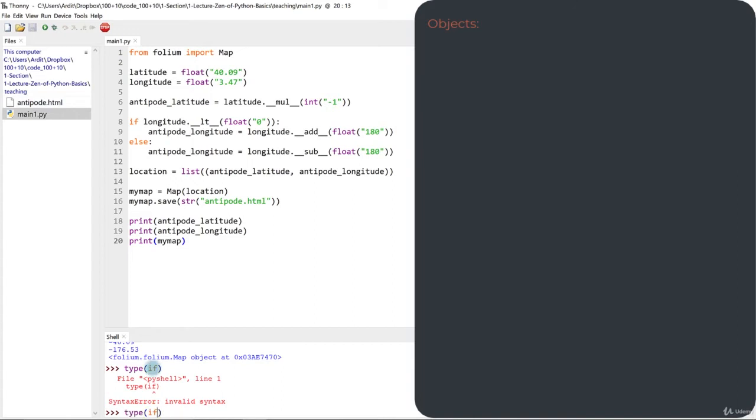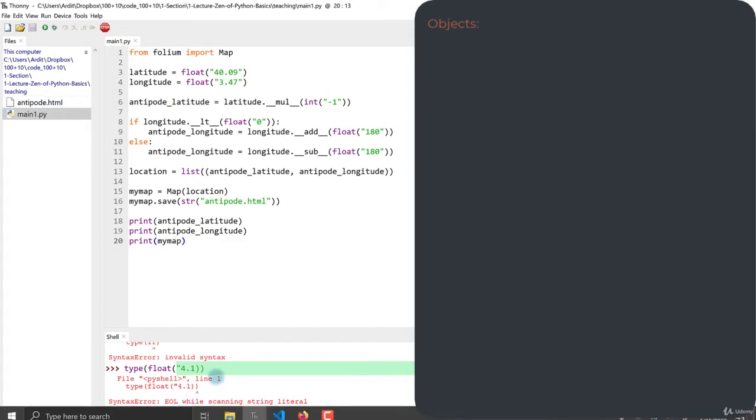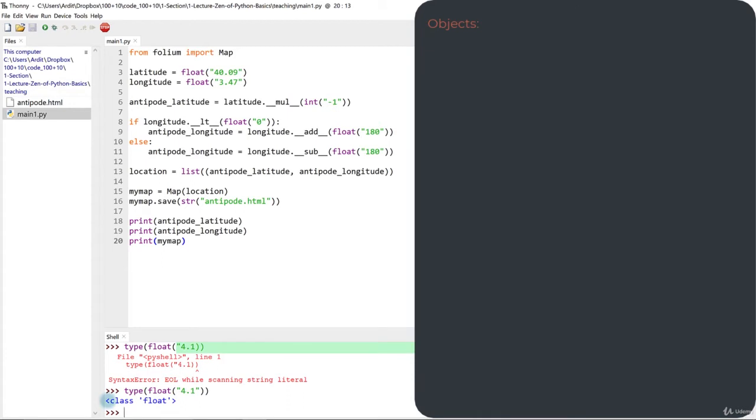Similarly, you can check float 4.1. Make sure you use the code correctly, because if you forget something, for example the code, again you'll get a syntax error, but that doesn't mean that this was not an object. You simply didn't write the syntax correctly. So try again with the correct syntax like that. Execute, and so you get the type of the object. So that's how you can distinguish between objects and non-object entities in Python.